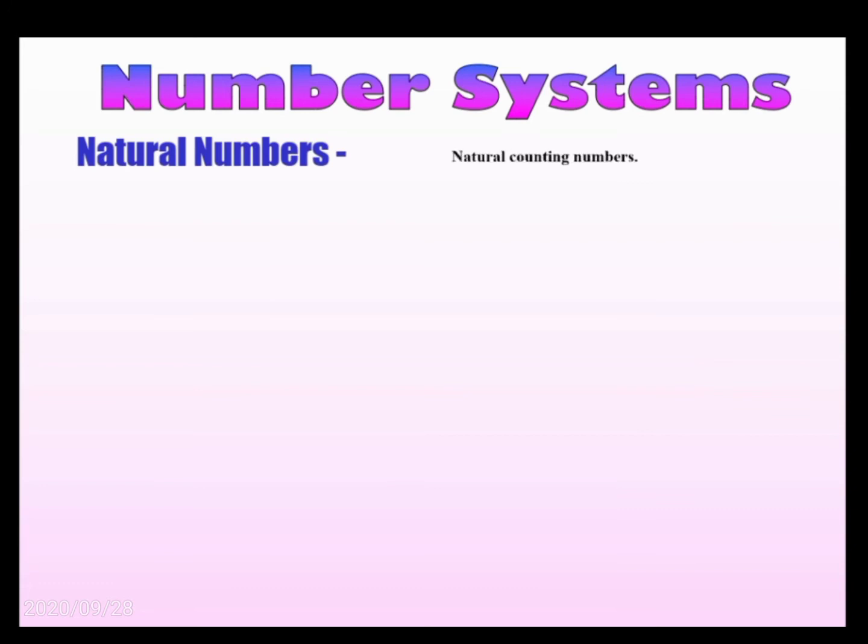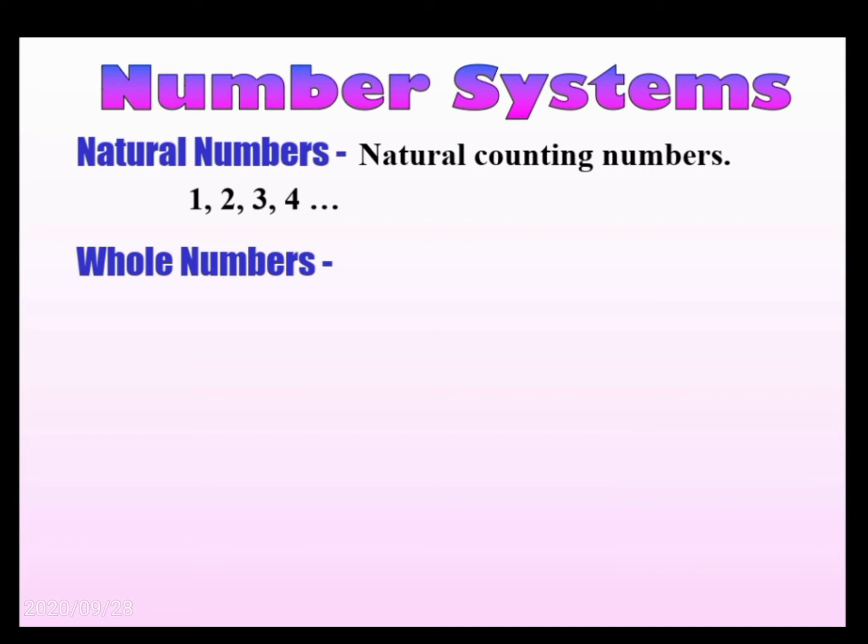The story of numbers begins with natural numbers, also known as counting numbers, which consist of 1, 2, 3, 4, 5, 6 and so on. These numbers are infinite, that is, they go on forever. Counting numbers do not contain 0, as the number 0 cannot be counted, and these numbers are represented by the capital N.